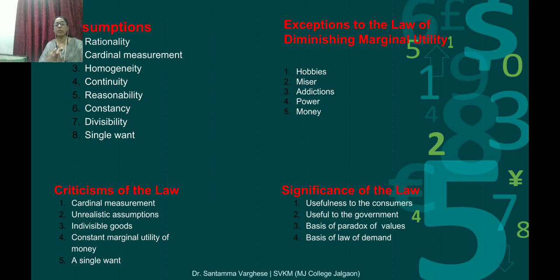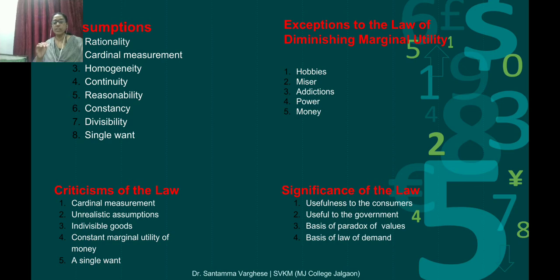Reasonability means all the units of the commodity consumed are reasonable in size. Shape and size should be the same, neither too big nor too small.